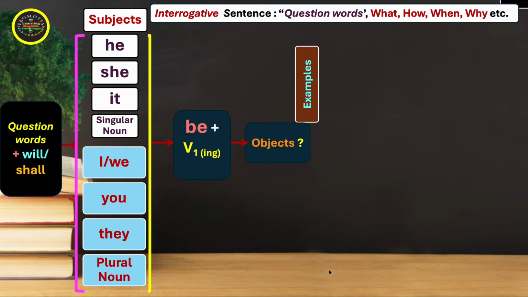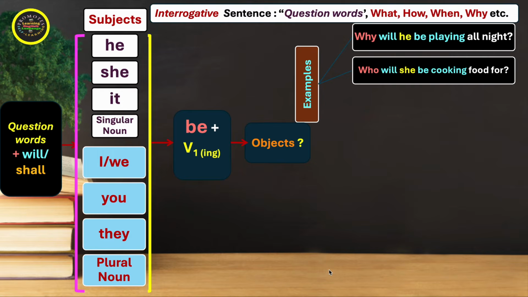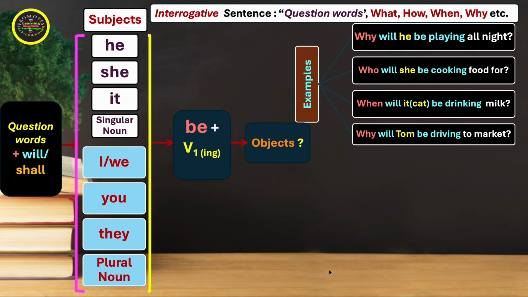Let's see the examples. Why will he be playing all night? Who will she be cooking food for? When will it for cat be drinking milk? Why will Tom be driving to market? We have some more examples.